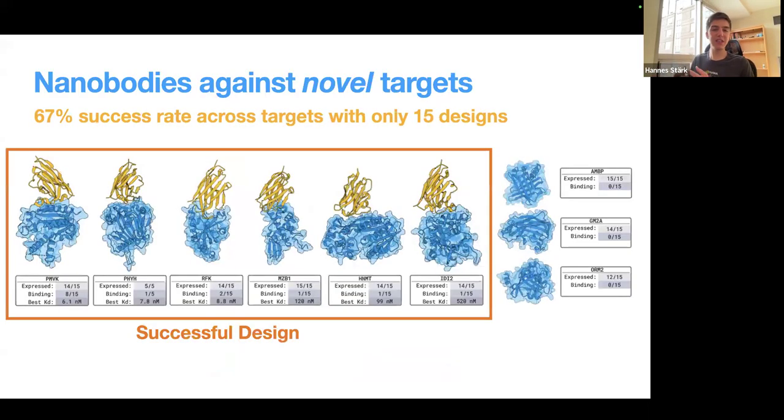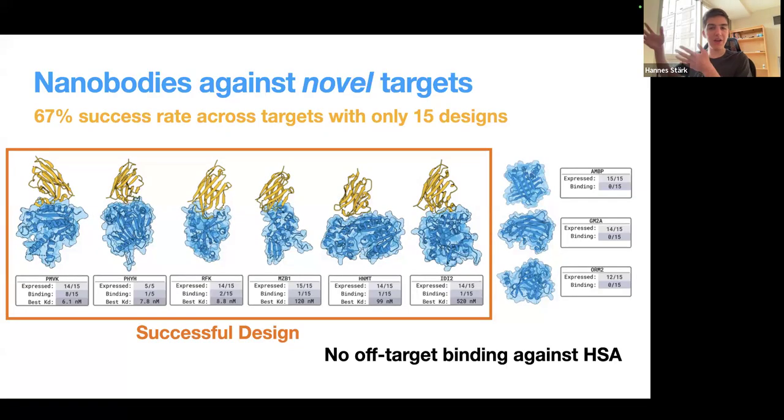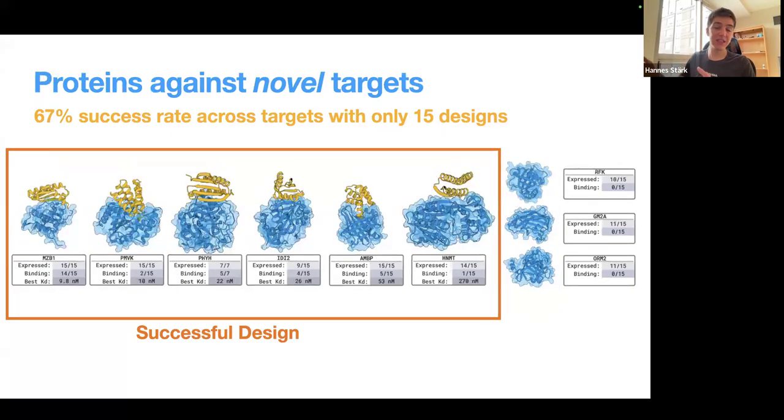And we find that for 6 out of the 9 targets, we're able to get nanomolar binders with just testing 15 designs per target. And also, all these designs have no off-target binding against human serum albumin, a very interactive and abundant off-target. And the same results also hold across mini protein design.